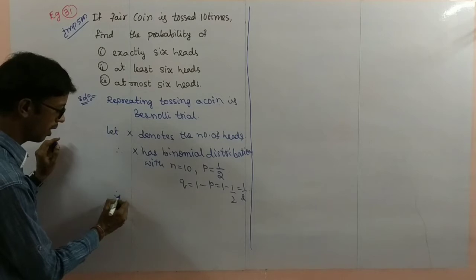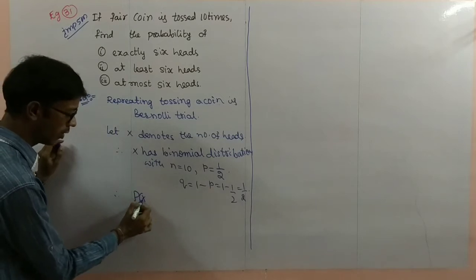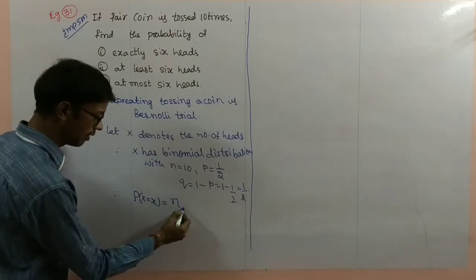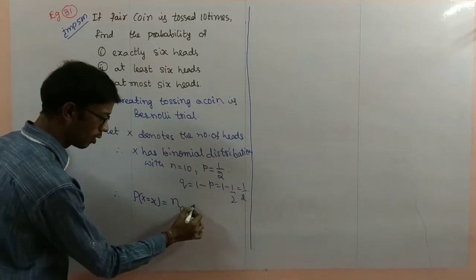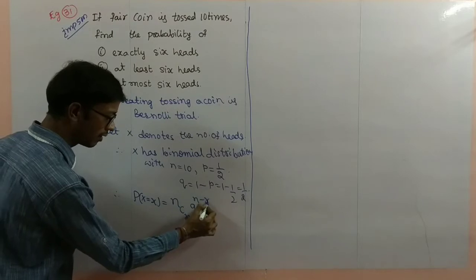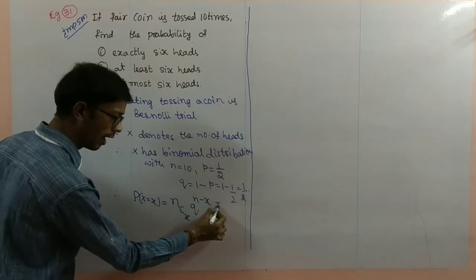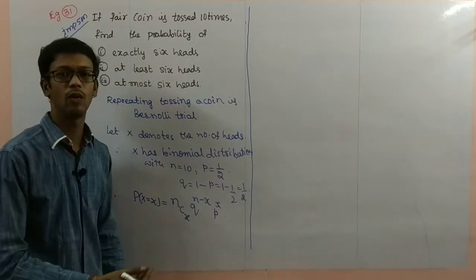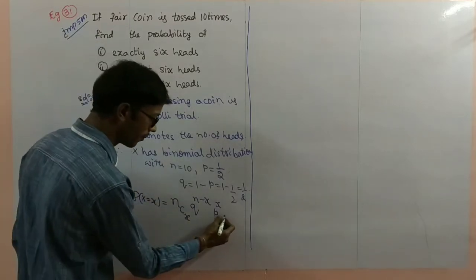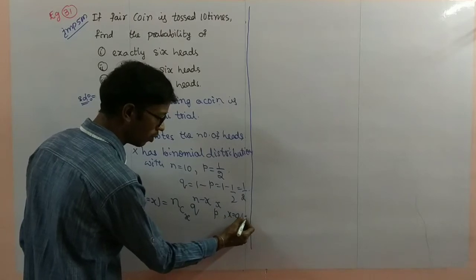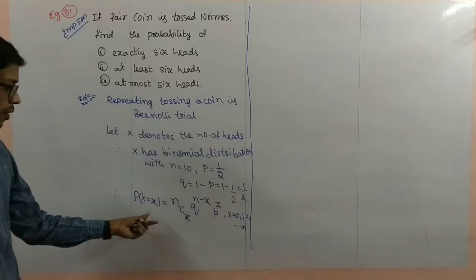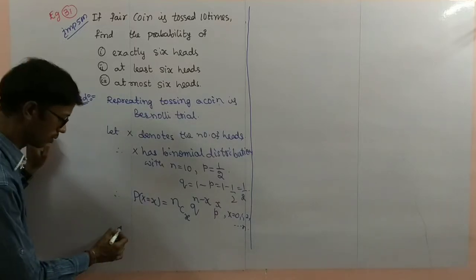Therefore, what is the formula? P of X equal to x is NCx q power n minus x, p power x, for x equal to 0, 1, 2, and so on up to n. Here, the values we know we have to substitute.